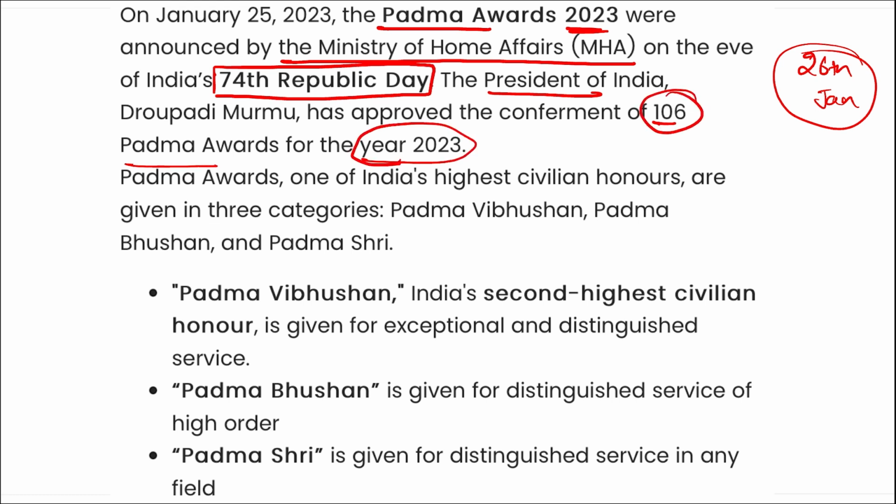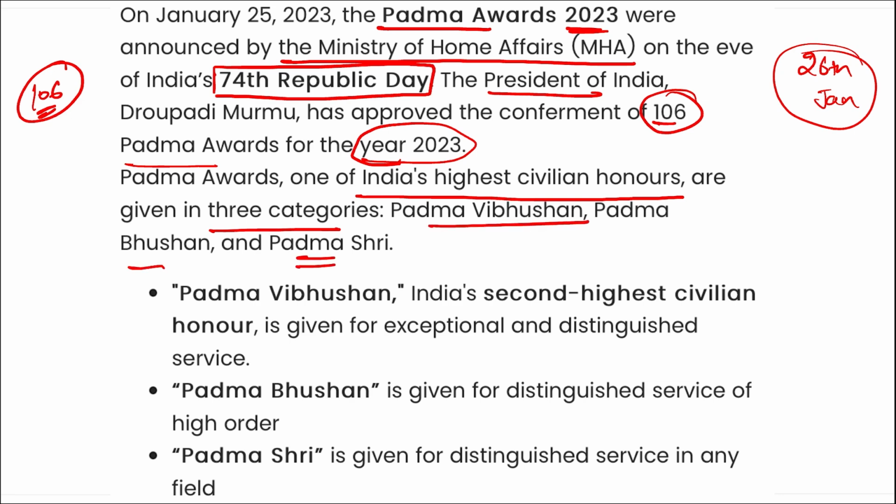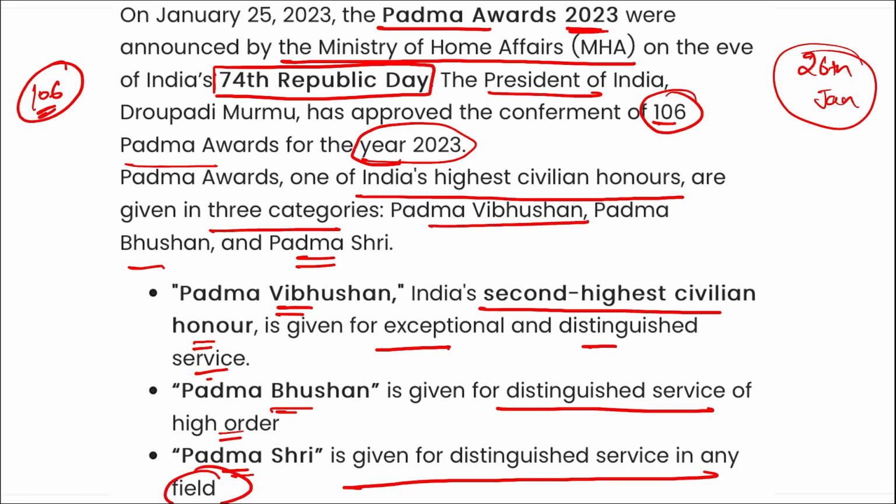This question can definitely be asked, how many Padma Awards were given during the year 2023. So remember, 106 Padma Awards were presented. Padma Awards are among the highest civilian honors and are given in 3 categories: Padma Vibhushan, Padma Bhushan and Padma Shri. Remember, Padma Vibhushan is the second highest civilian honor given for exceptional and distinguished service. Padma Bhushan is given for distinguished service of a higher order, and Padma Shri is given for service in any field.